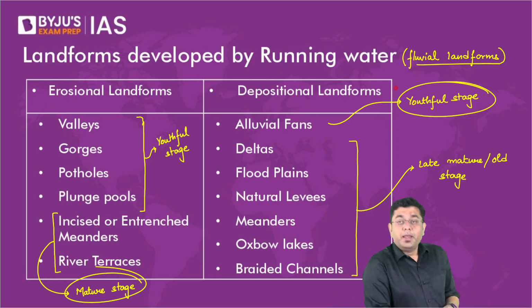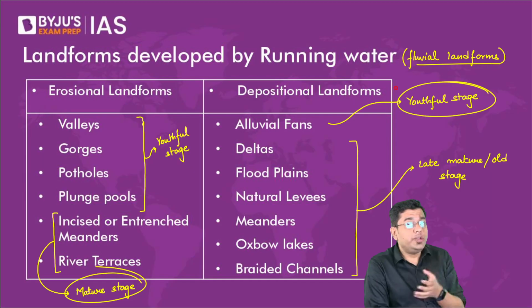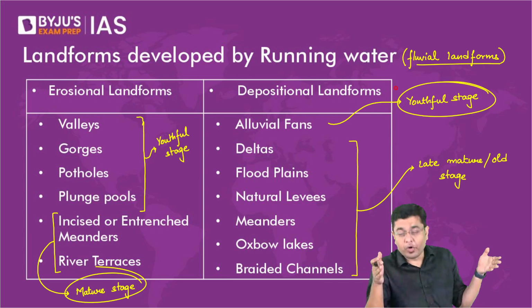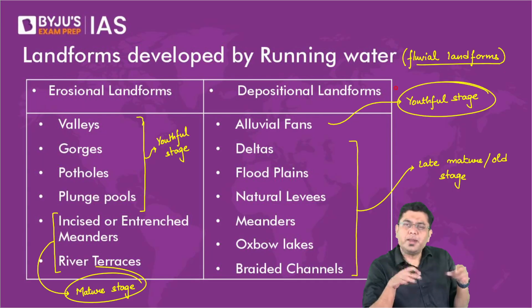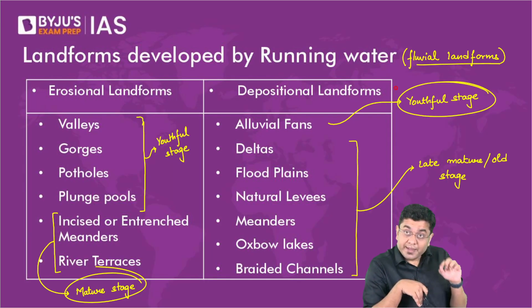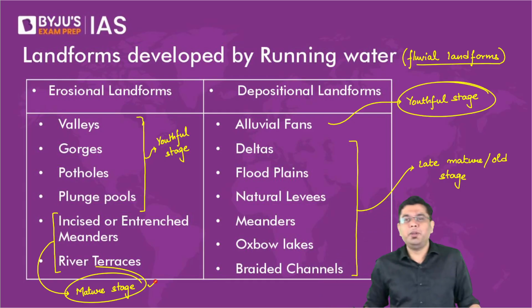Do that. Now here, we will take a look at each of these landforms and how they get created. Here, visualization is very important, where you need to be able to imagine the forces of the movement of the river. Ideally, all these take place over such a large amount of time that you don't have a CCTV camera which can capture the entire recording of how that landform has been created. This is obviously left to the vagaries of imagination. It is the mature stage erosional landforms where some significant imagination will be required.